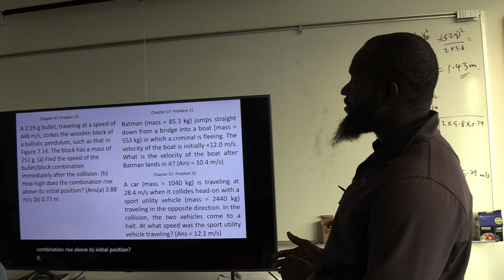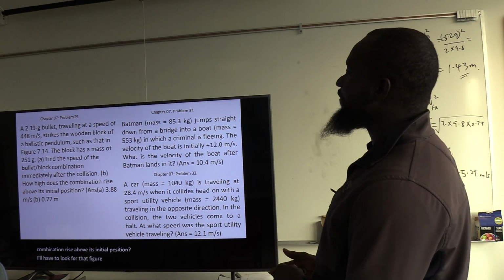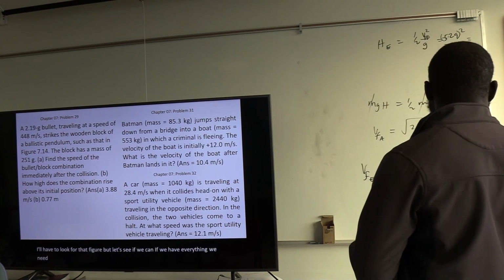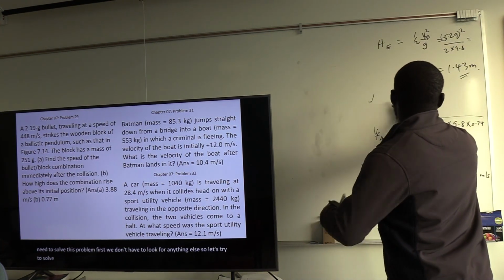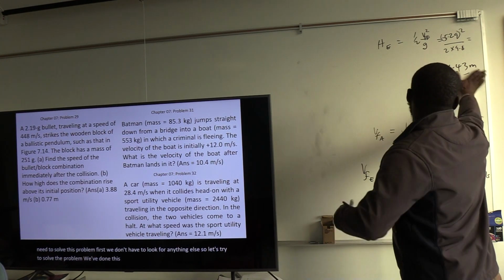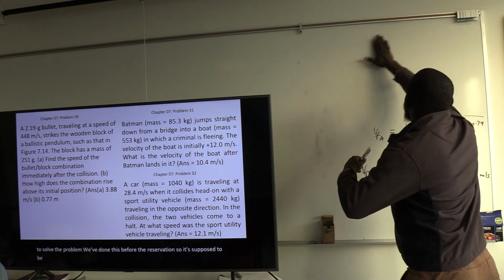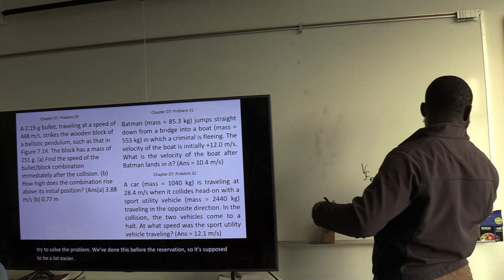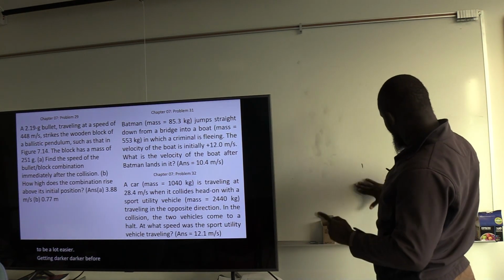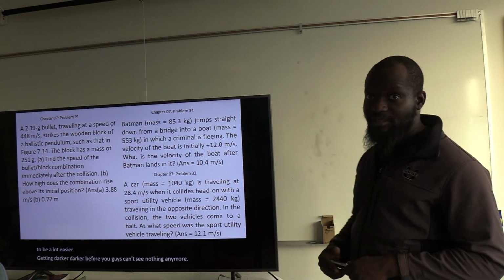I'll have to look for that figure, but let's see if we can. If we have everything we need to solve this problem first, we don't have to look for anything else. So let's try to solve the problem. We've done this before in the recitation, so it's supposed to be a lot easier.